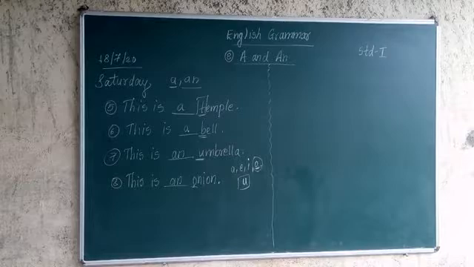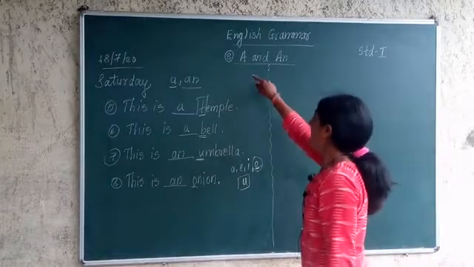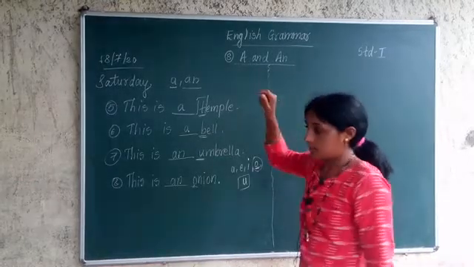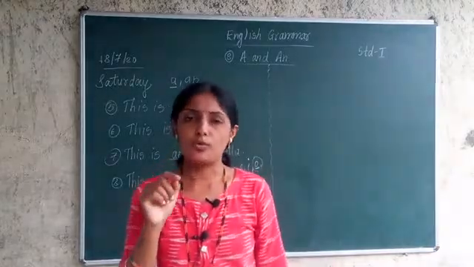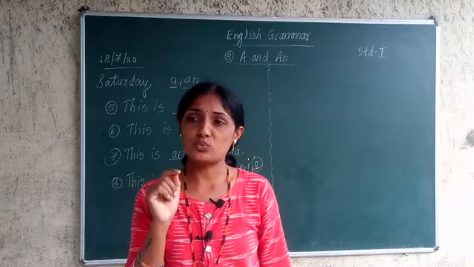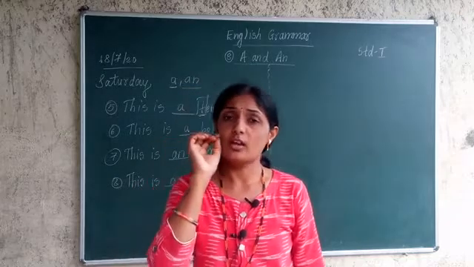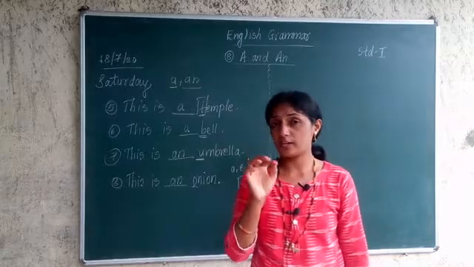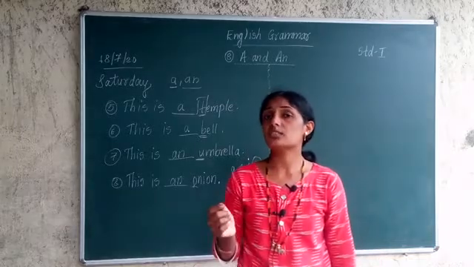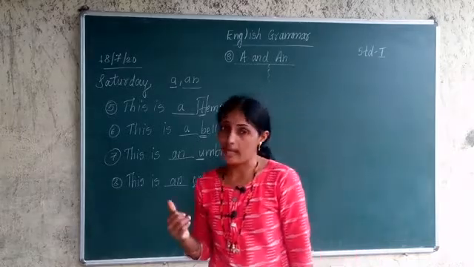What was the name of our lesson? A and an. Keep in mind, A is used before consonant. Nouns which have first letter consonant, and the nouns which have first letter vowel, before that we use what? We use an.